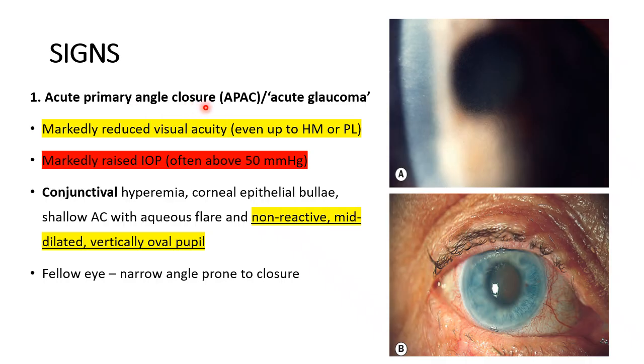So acute primary angle closure, which was earlier called acute glaucoma or acute congestive glaucoma, is basically characterized by markedly reduced visual acuity, even hand movements or PL, markedly raised IOP, conjunctival hyperemia, one of the DDs of acute painful red eye, corneal bullae, shallow AC, aqueous flare, even cells might be there. Non-reactive mid-dilated vertically oval pupil, as you see here. So this is the kind of pupil, and you see the cornea appears hazy, right? See, a magnified view, the cornea appears hazy and you can see these microbullae. The fellow eye may have an occludable angle, that is an anatomical angle prone to closure.